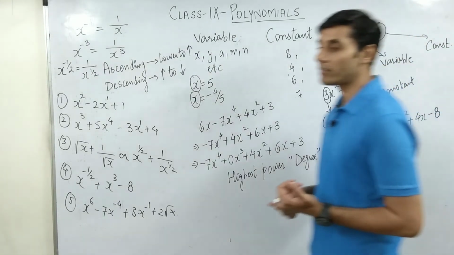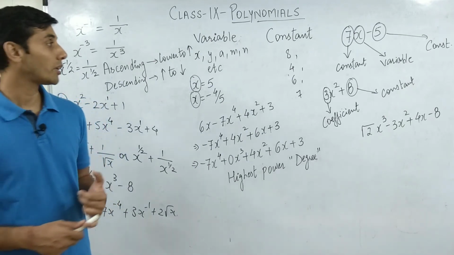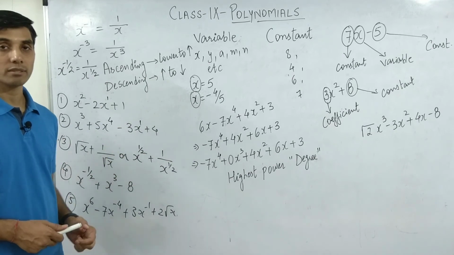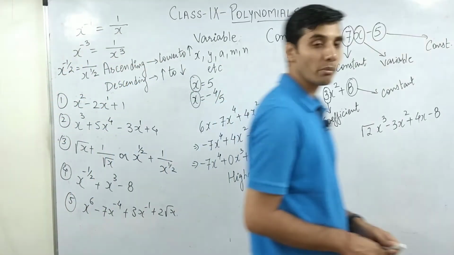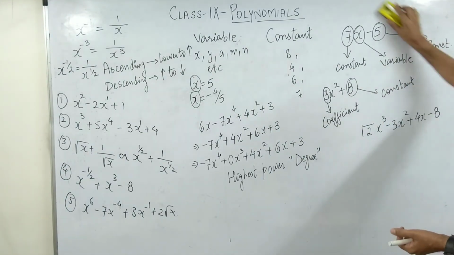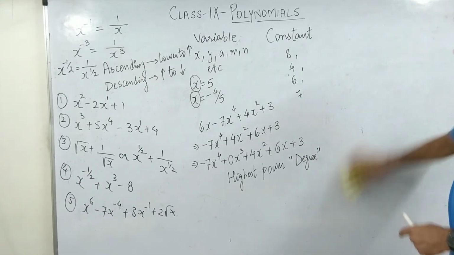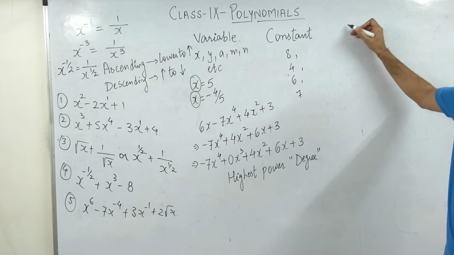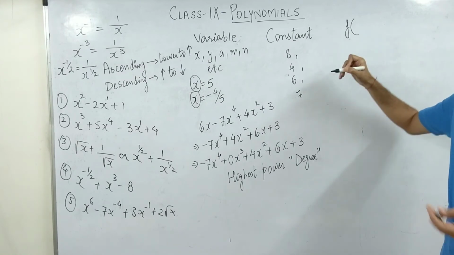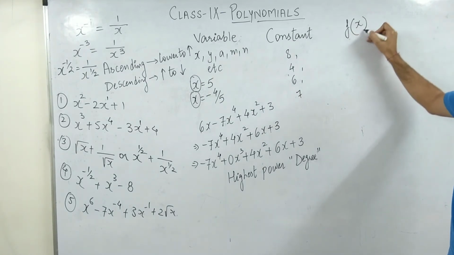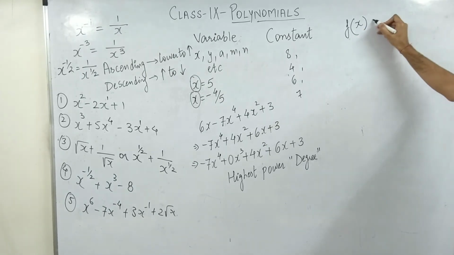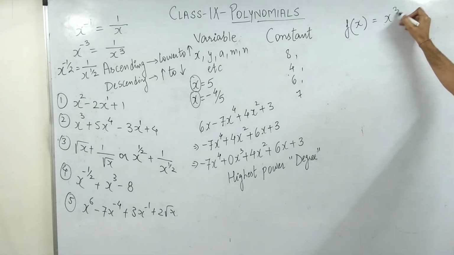Now, till now what we have studied is what do you mean by the word polynomials, what do you mean by variable, constant, coefficients, how to define a polynomial and so forth. Now let's try and do some simple questions. They are pretty easy questions for you. Now normally they represent a polynomial something like this, where f stands for function, they can show it by p also. P stands for polynomial. So f of x, that means the variable is x. So it should be equals to, let's say suppose, x cube minus 5.